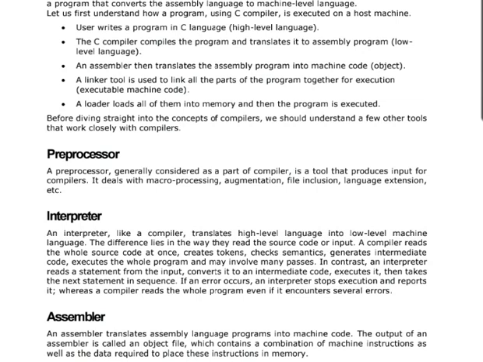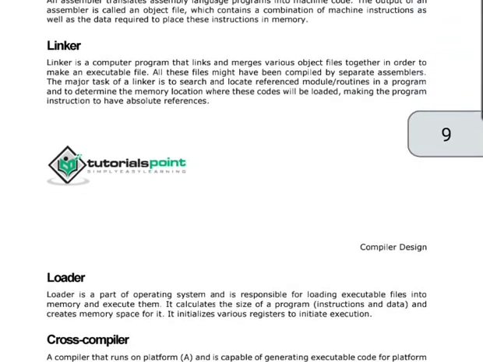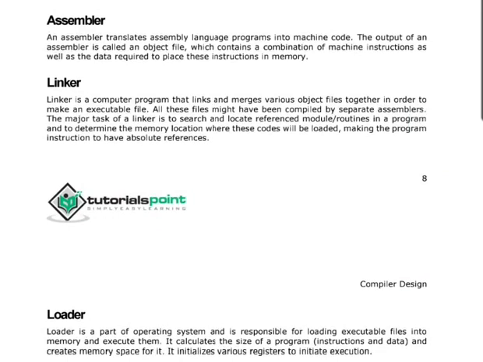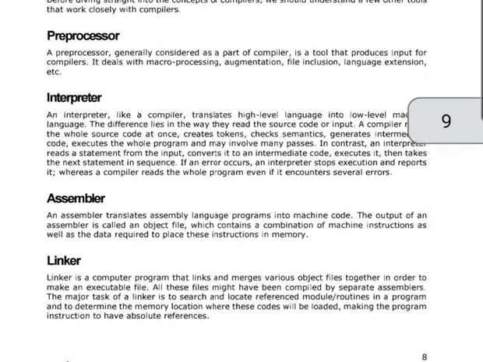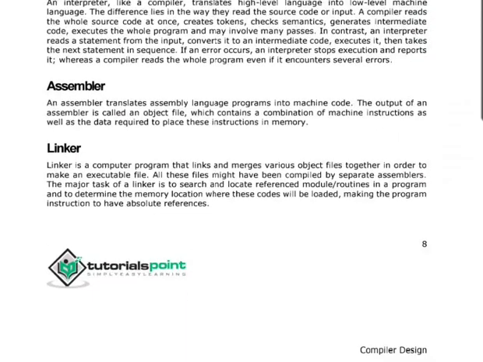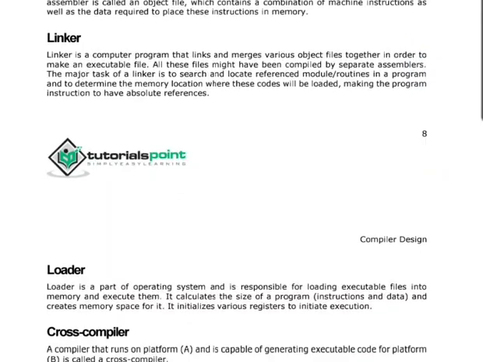All these files might have been compiled by separate assemblers. So the major task of the linker is to search and locate the referenced module routine in a program and to determine the memory location where these codes will be loaded, making the program instructions have the absolute reference. So this is all about the preprocessor, interpreter, assembler and linker.